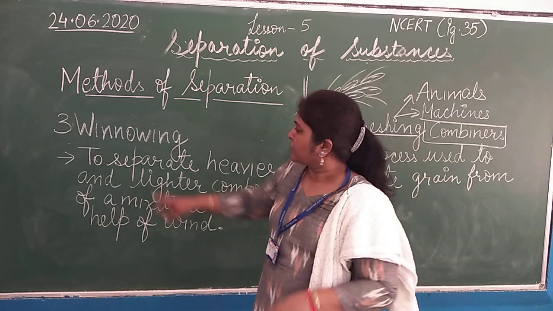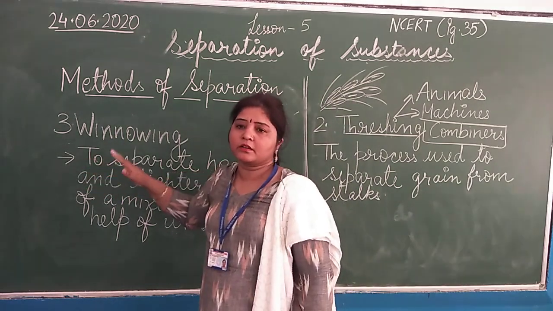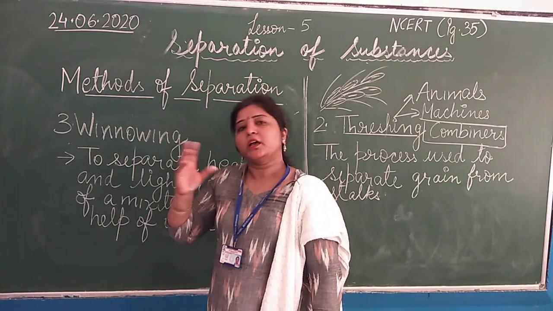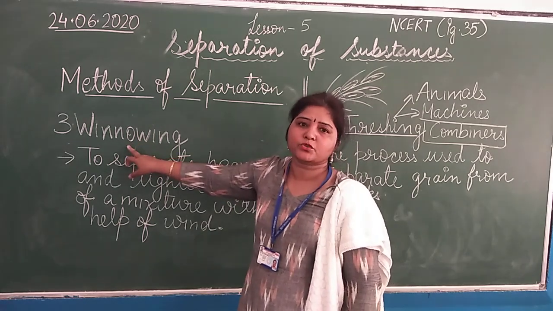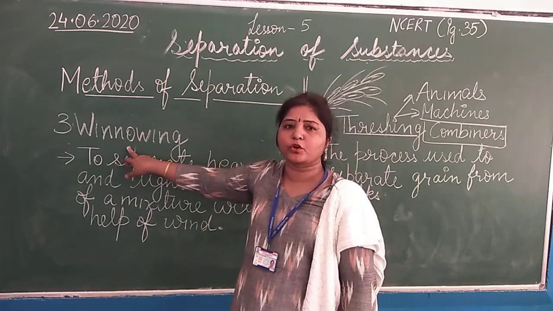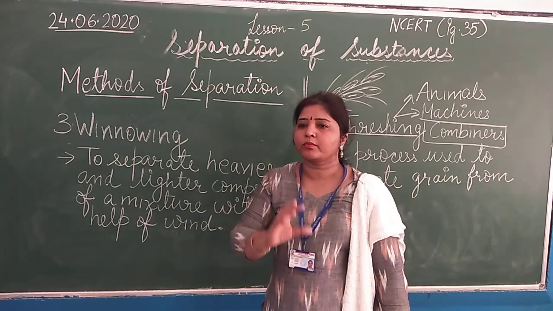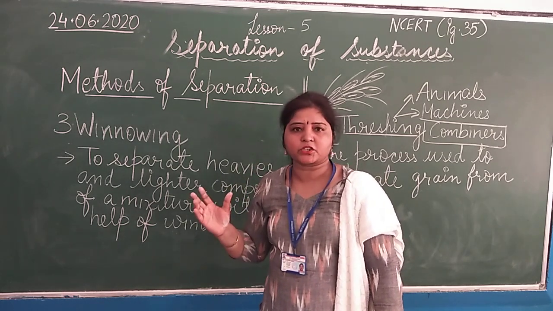So we separate the husk from the grains with the help of another method which is called winnowing. In winnowing students, as I have told you, we see the properties of the components while selecting the method of separation.